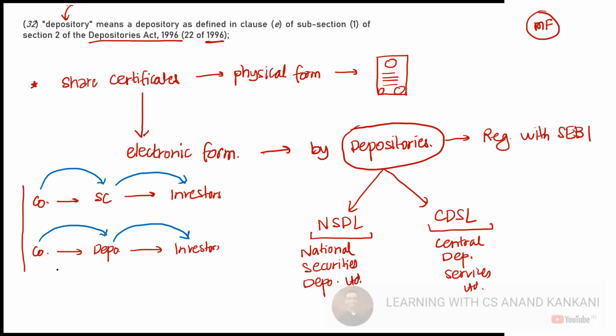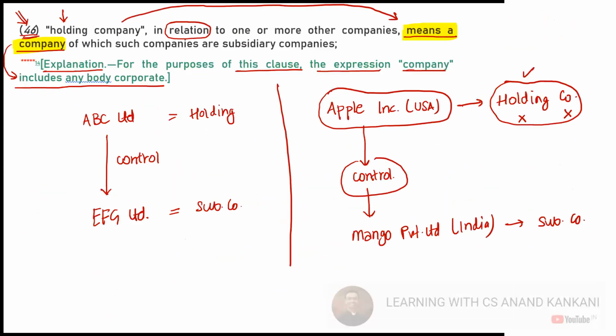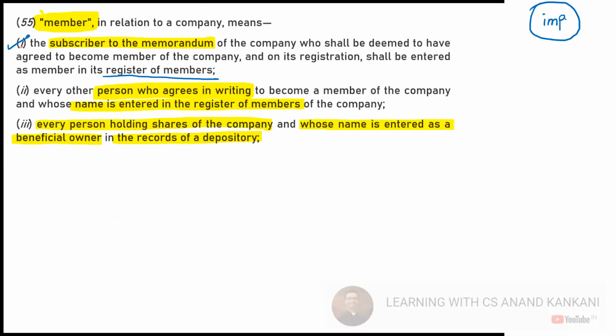So to whom does the company issue shares? The company issues shares to the depository. Then the depository maintains a list of the members. So the same definition will be applicable here. Just see how it is linked. In the register of members, the company will say who is the registered owner of the shares. The registered owner of the shares is the depository.